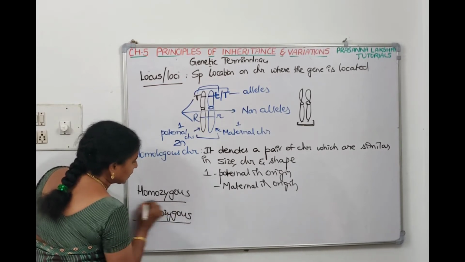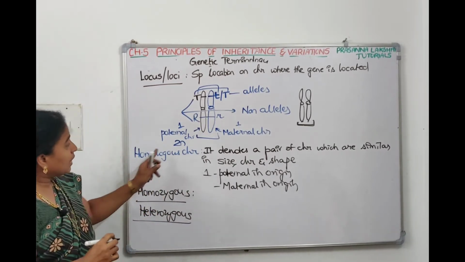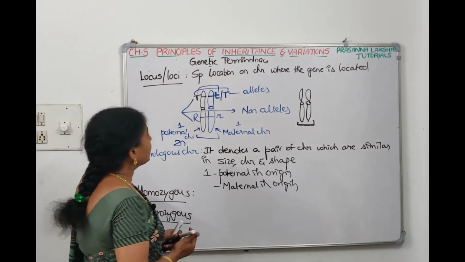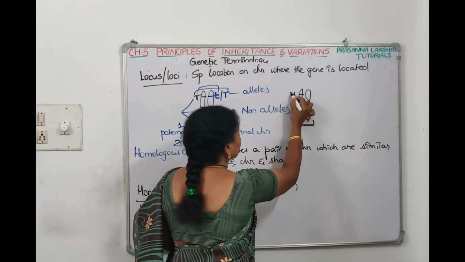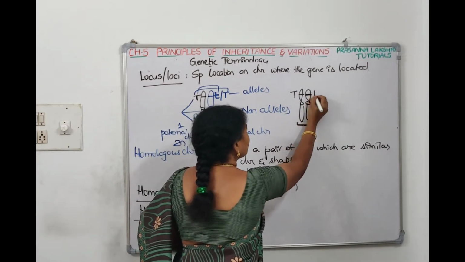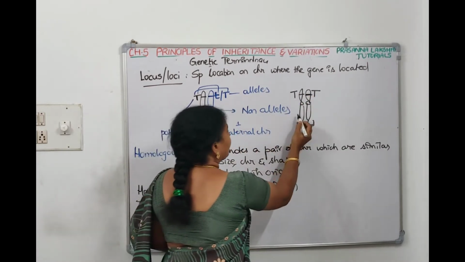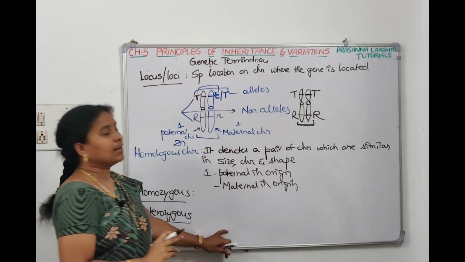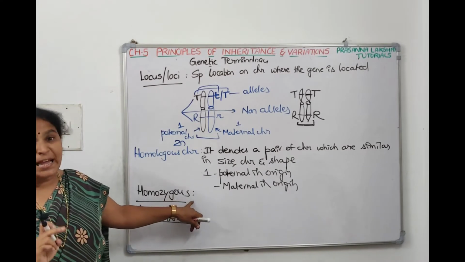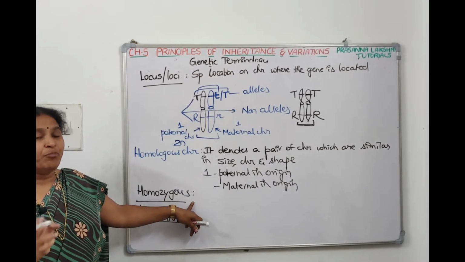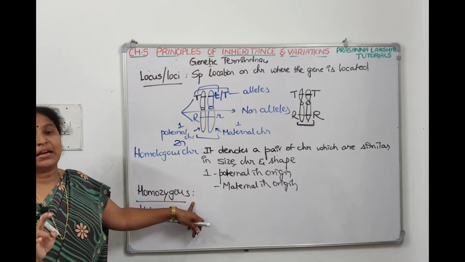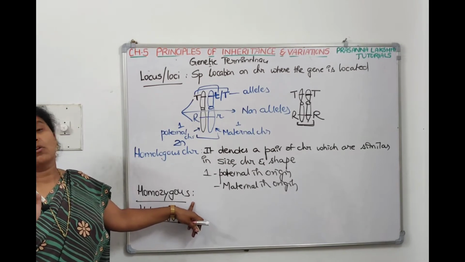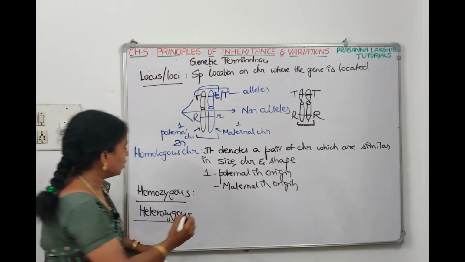What is homozygous condition and heterozygous condition? In a homologous pair of chromosomes, for example, if capital T is here and on its partner also capital T is there, if capital R is here, on its partner also capital R is there, that denotes homozygous condition. So if both the alleles represent the same, that is called homozygous condition. If the same alleles are present on the homologous chromosomes, that's called homozygous condition.